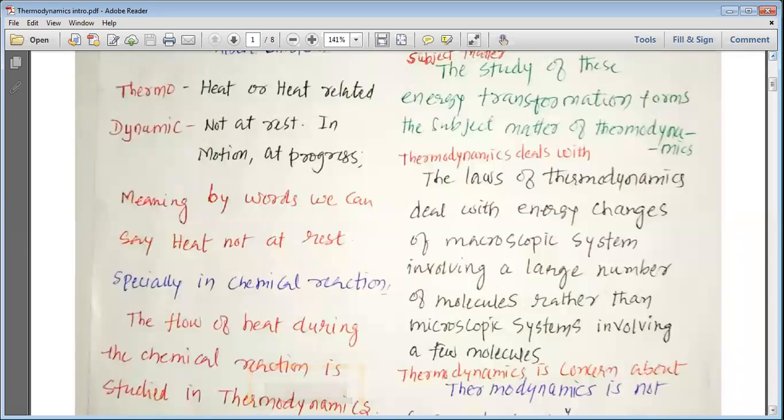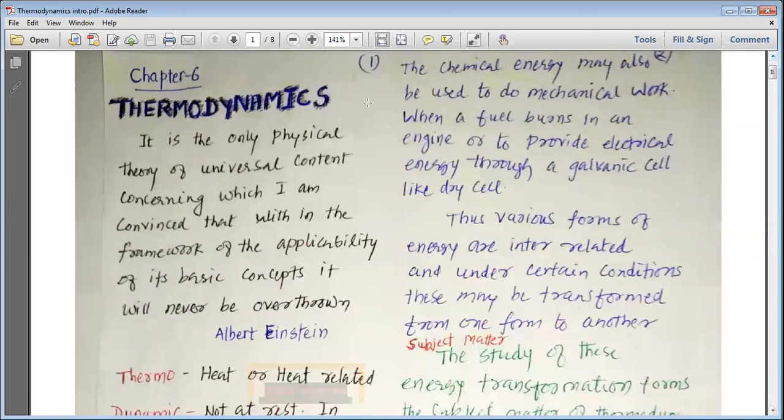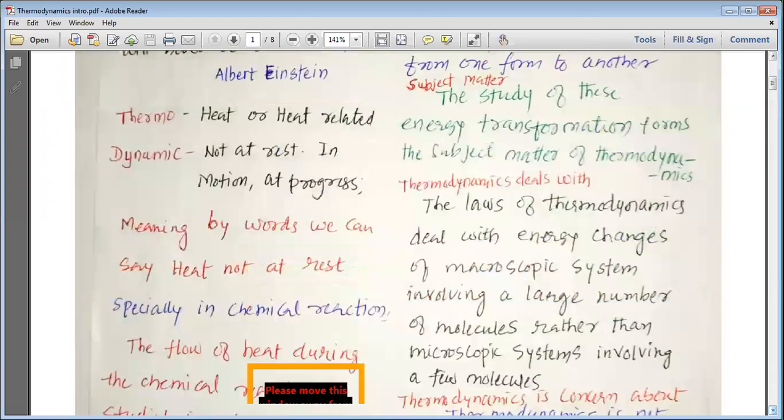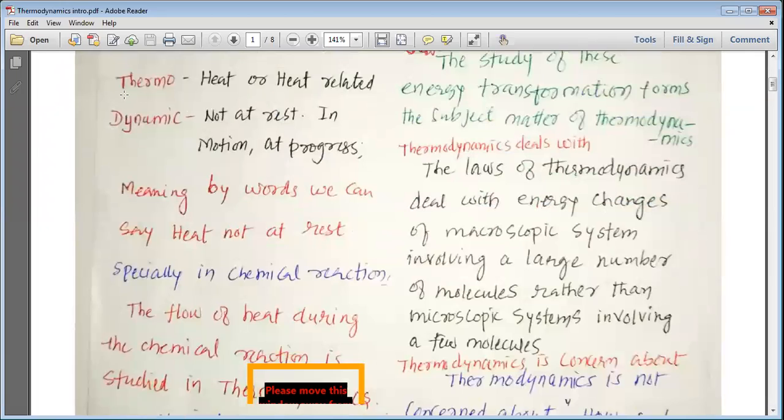So, with a great statement from our great scientist Albert Einstein, let us start our journey of study into the chapter called thermodynamics.